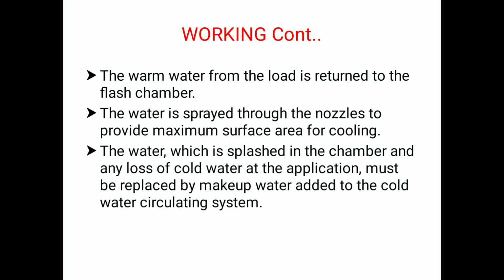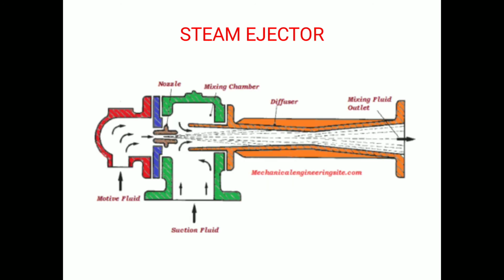Let us try to understand about a steam ejector. A special device used in the steam jet refrigeration system is the steam ejector. Let us try to understand how the steam ejector works. If you observe the diagram, you can see the parts of the steam ejector like nozzle throat, steam nozzle, diffuser throat, diffuser, suction flange, nozzle plate, suction chamber, steam chest and steam inlet. You can also see the discharge flange at the other end of the steam ejector.